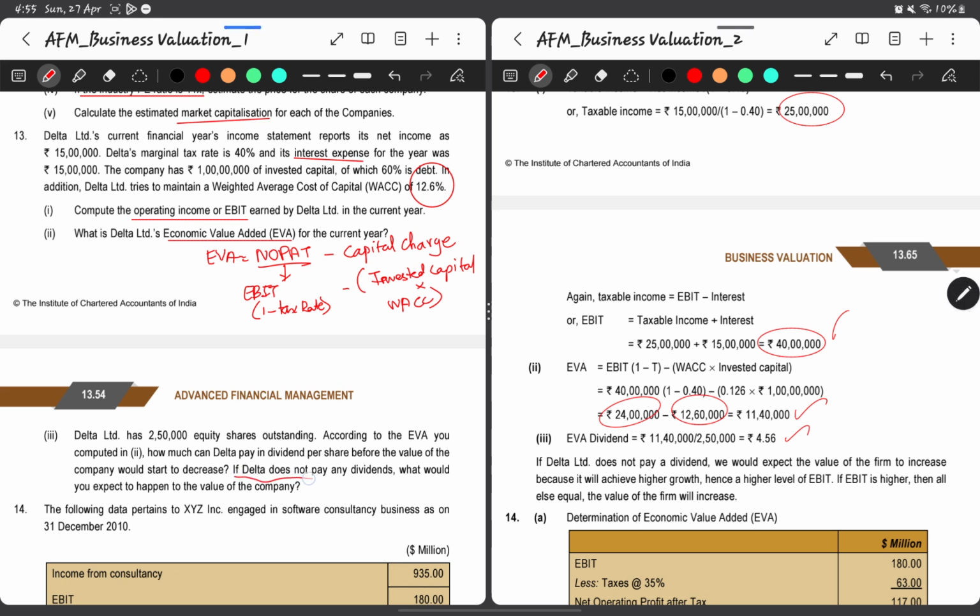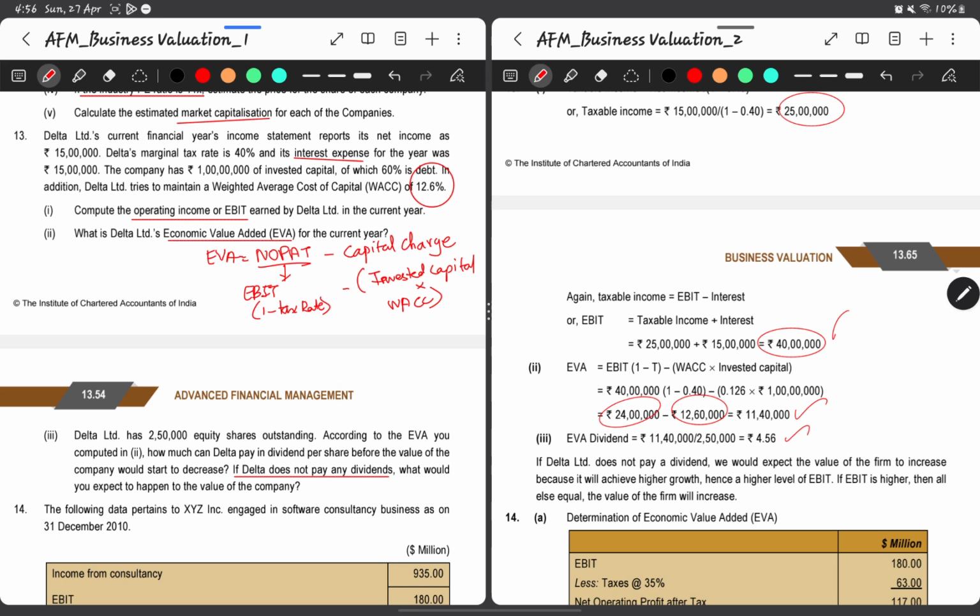And if Delta does not pay any dividend, what would you expect to happen to the company? If the company didn't pay the dividend, then obviously it will get reinvested in the business and it will add more value to the company, and the EBIT or the operating profit will increase because the company has enough excess funds to again put those funds in the operations and it can earn more money.